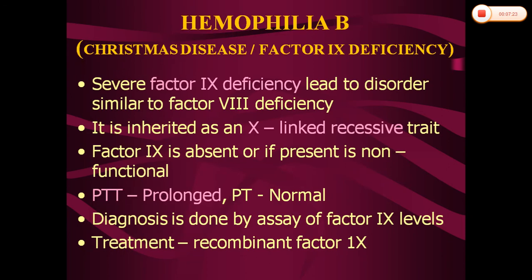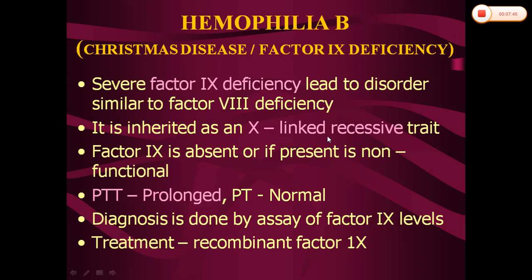Next is hemophilia B. It's also called Christmas disease. Why it was called Christmas disease is that it is named after the first patient who was diagnosed with this disease, and it is not a holiday. It is characterized by deficiency in factor IX. The clinical manifestations are similar to factor VIII deficiency, and it is inherited as an X-linked recessive trait.